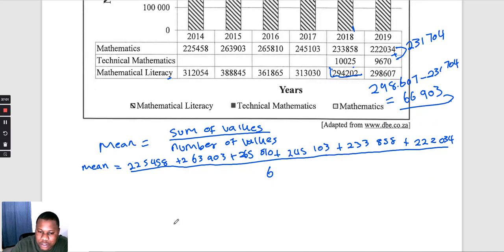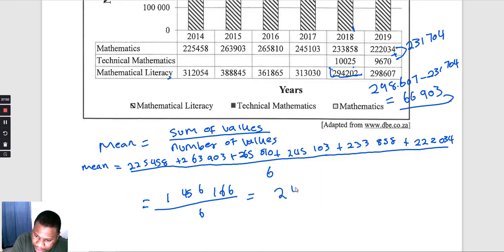If we add everything, that gives us 1,456,166, divided by 6, which is equal to 242,694.33. So this is going to be our mean number.